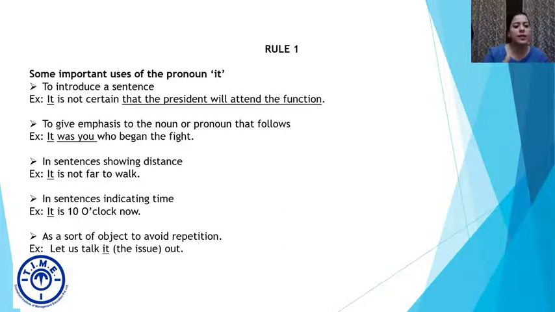So rather than saying, let us talk about the issue, or if I have to explain the issue, I will just say, let us talk it out. So instead of talking about the whole issue or explaining the whole issue, I will just say, let us talk it out. So I'm in effect decreasing or condensing the sentence. All right. So sometimes it is used to make the sentence shorter as well.